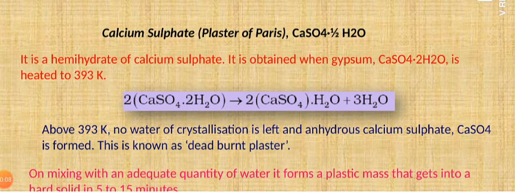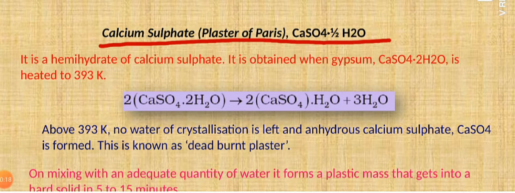So the next important compound of alkaline earth metal is calcium sulfate hemihydrate, which is called plaster of Paris. Calcium sulfate hemihydrate can be obtained by using a compound known as gypsum, having 2 water of crystallization in calcium sulfate.